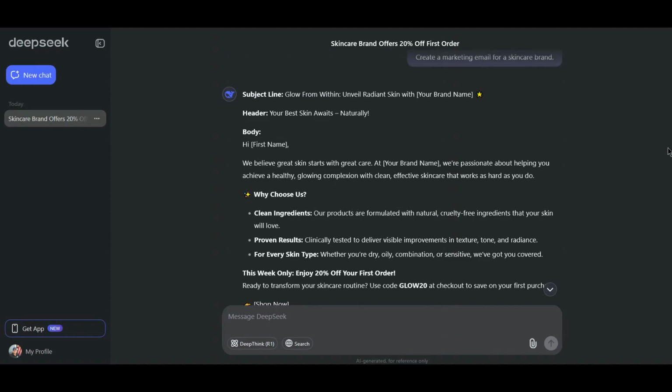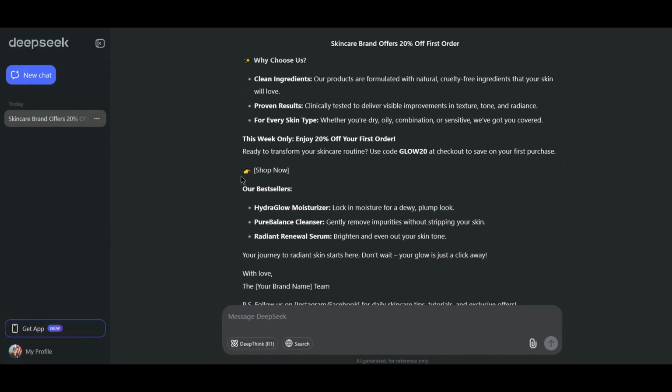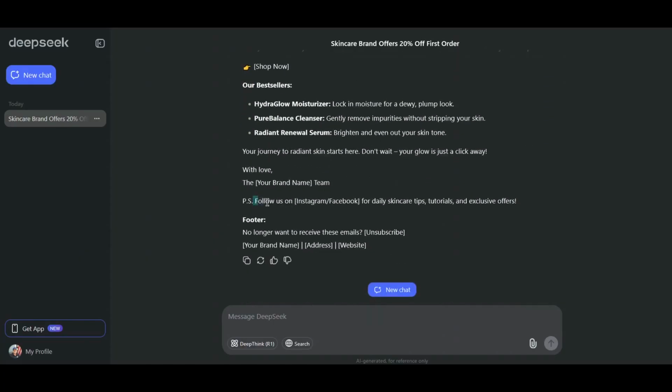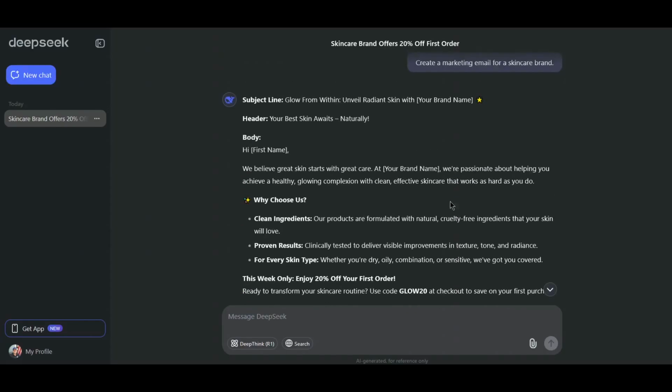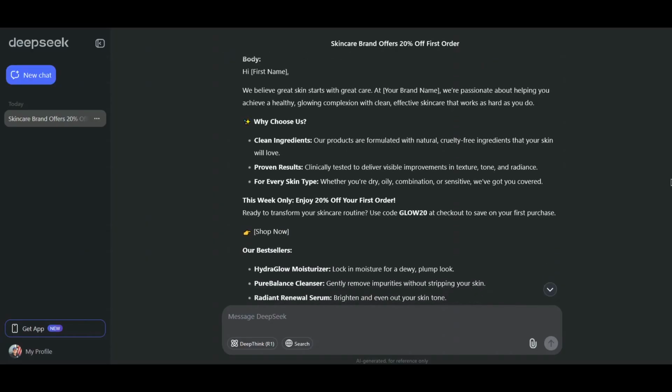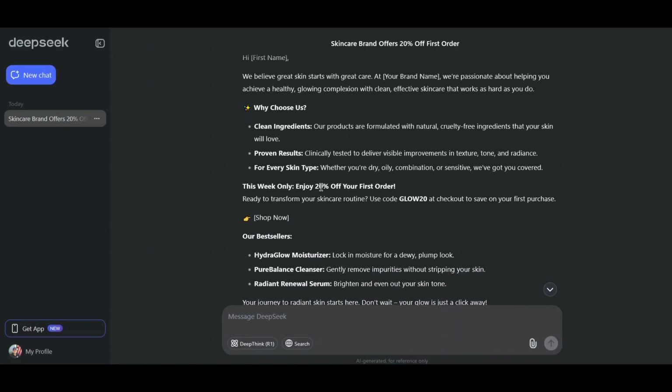There's tons of them out there nowadays. So it even gives you a PS, follow us on Instagram. So it kind of gives you the social sharing ideas here. And it gives you the footer, unsubscribe. All right, so next I will try the more detailed prompt so you can see the difference in the result.